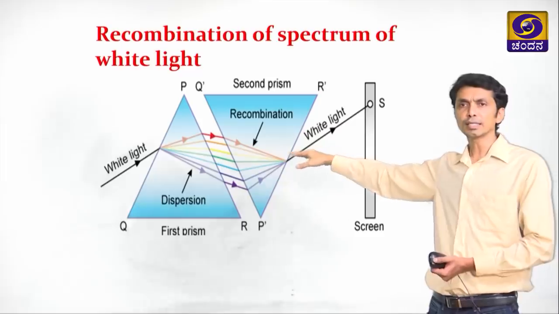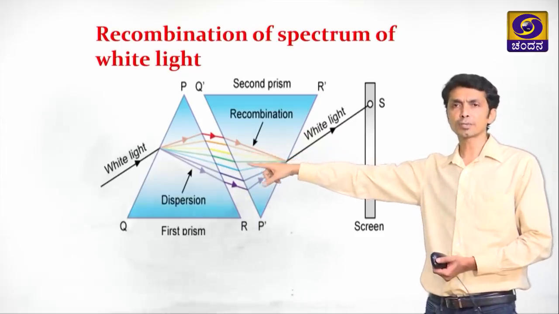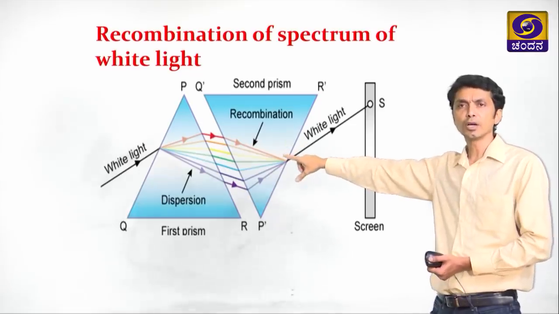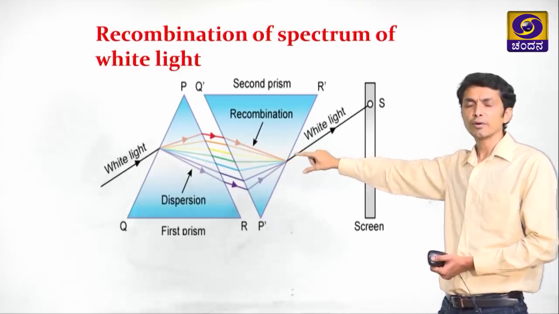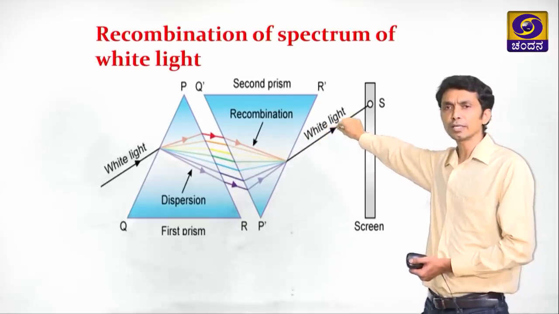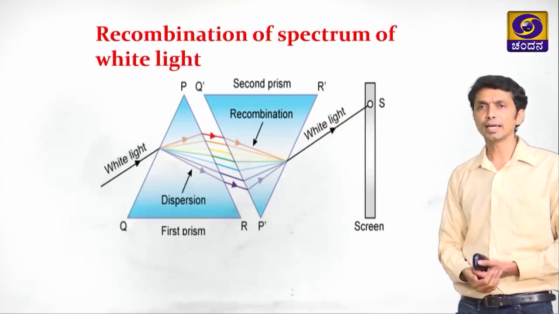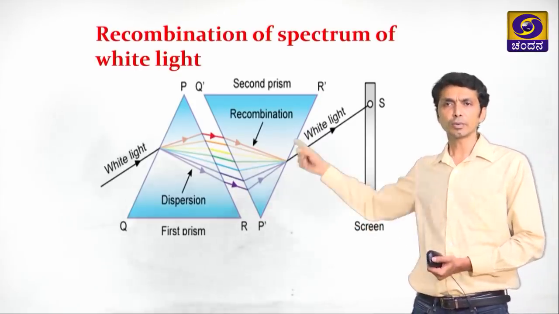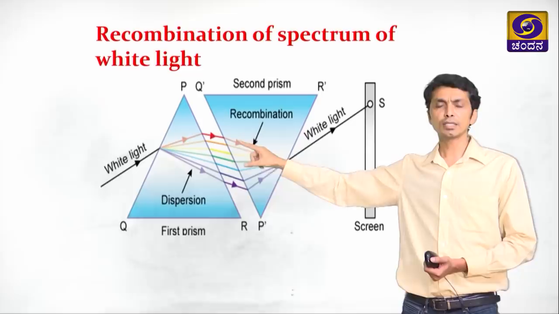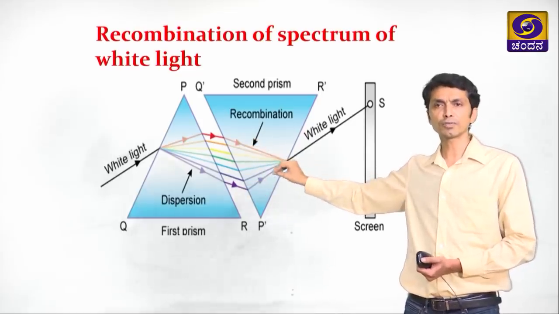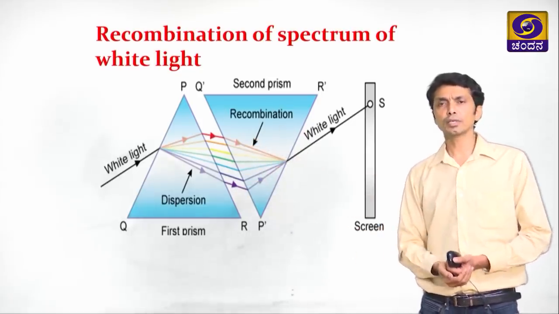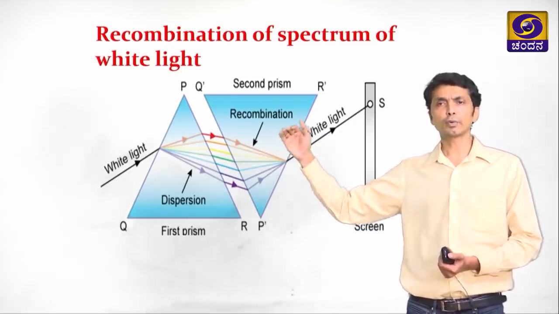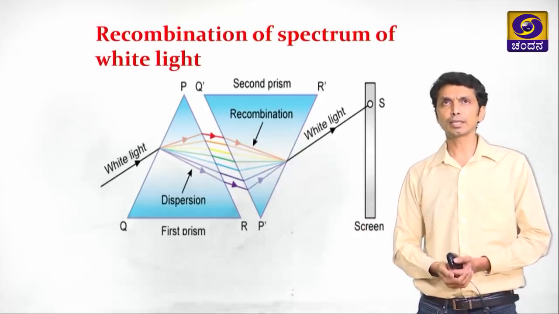He found that when the incident ray on the first prism was white light, after all the dispersion, when the 7 colors were incident on the second prism, all the 7 colors combined again to give out white light on the screen. So he came to the conclusion that white light is made up of these 7 colors. The combination of 7 colors gives white light. From this experiment we can learn that white light is made up of 7 colors.